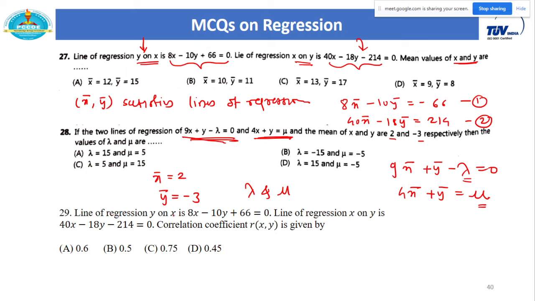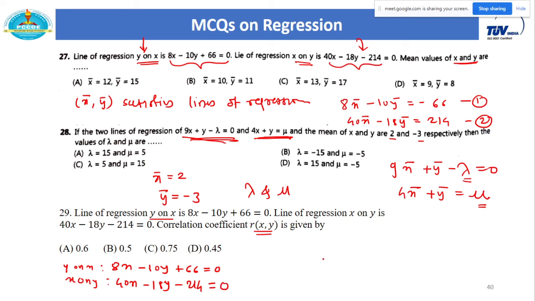Okay. Next, again, lines of regression y on x is given, lines of regression x on y is given, and here we have to calculate r. Okay. So how we do this? Let me write it properly. Y on x is given, which is 8x minus 10y plus 66 is equal to 0. X on y is also given. X on y is 40x minus 18y minus 214 is equal to 0.